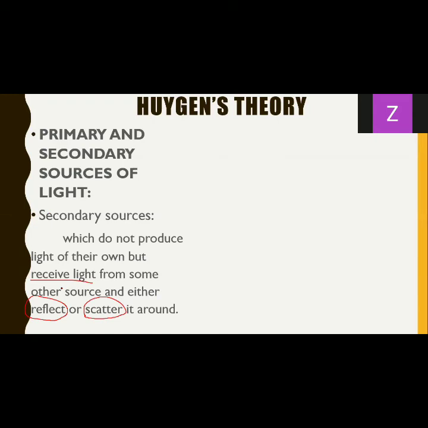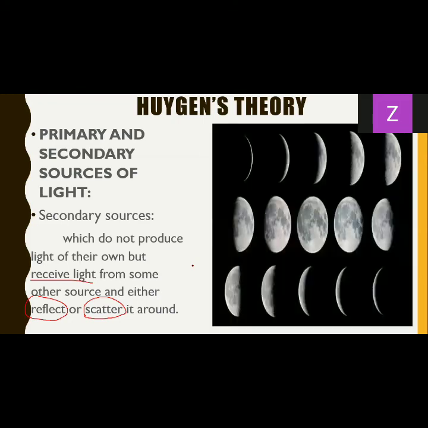Now, what are the examples of secondary sources of light? There are lots and lots of examples. The most common example is the moon. Even at night, we say we have moonlight. Obviously, the moon does not produce its own light. It reflects light which it gets from the sun. So even though it does not have its own light, it still gives us light.